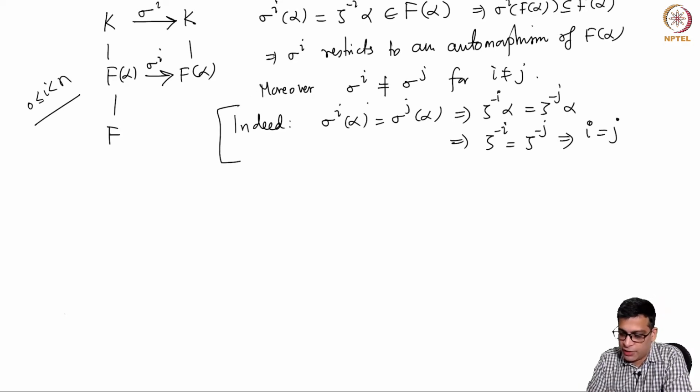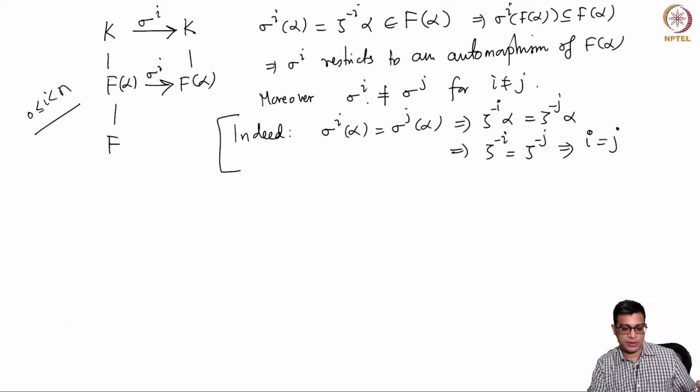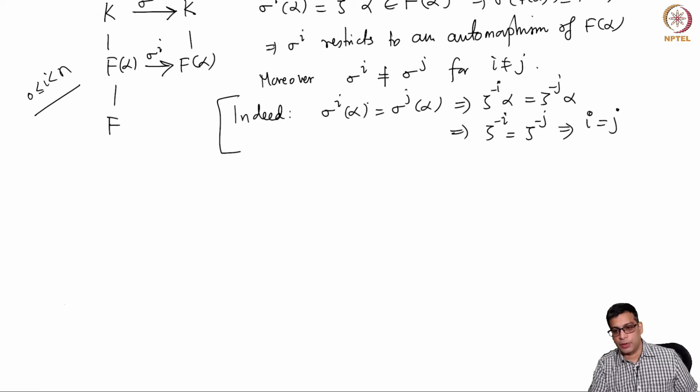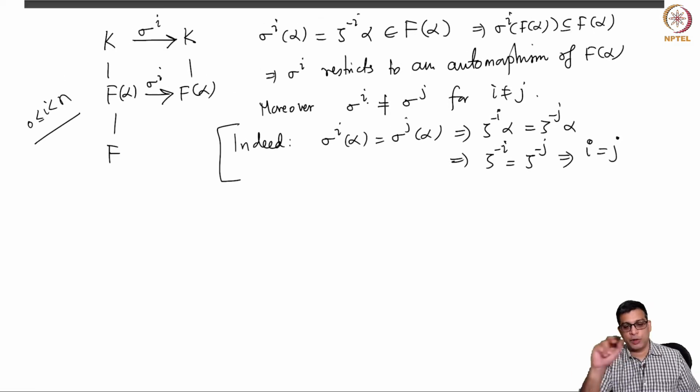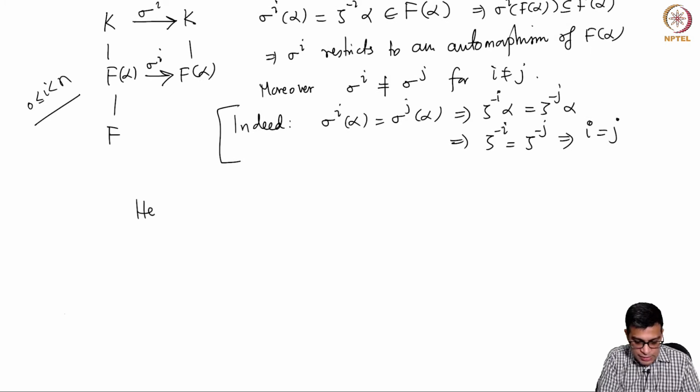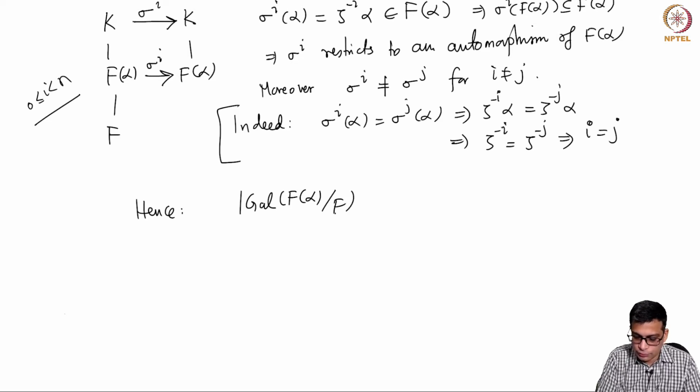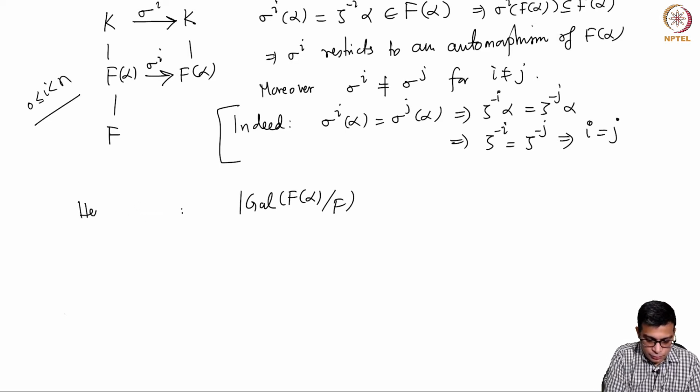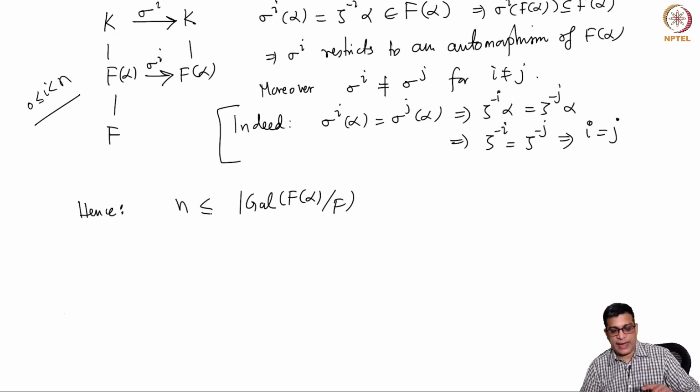If i and j are different, sigma to the i cannot be equal to sigma to the j. This is another way of saying that sigma has order n as an automorphism of K, but because alpha separates powers of sigma, they are distinct as automorphisms of F(alpha) also. So hence, we are almost done now. The Galois group of F(alpha) over F has at least n elements, right?